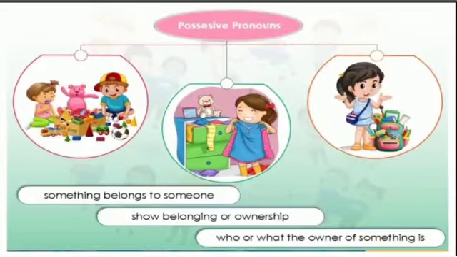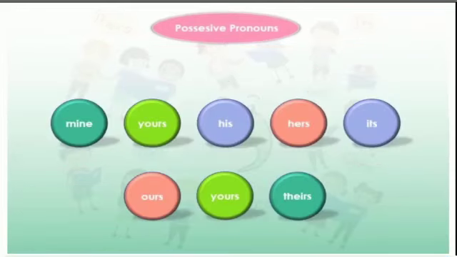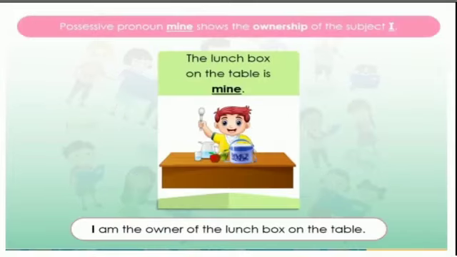Now let us see what possessive pronouns are. Possessive pronouns tell something belongs to someone. They show belonging or ownership. They tell us who or what the owner of something is. For example, mine, yours, his, hers, its, ours, theirs, etc. The possessive pronoun mine shows the ownership of the subject I. The lunch box on the table is mine, which means I am the owner of the lunch box on the table.